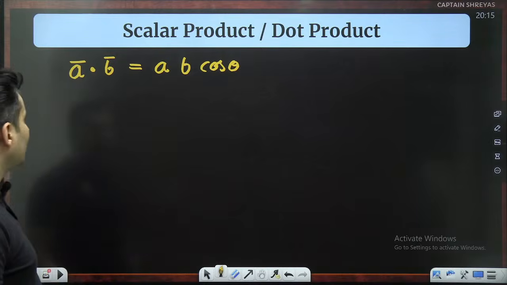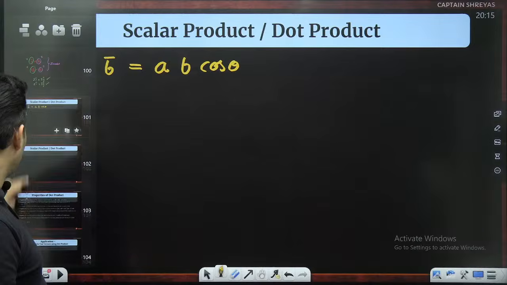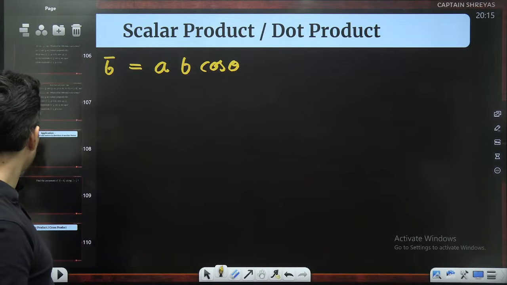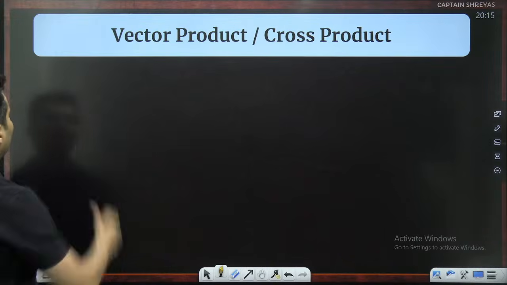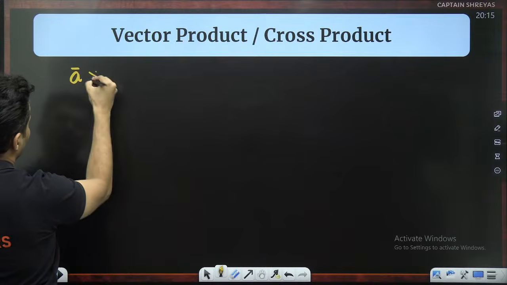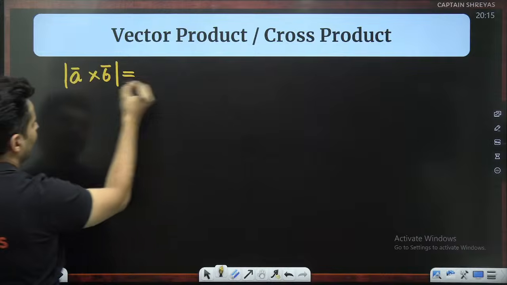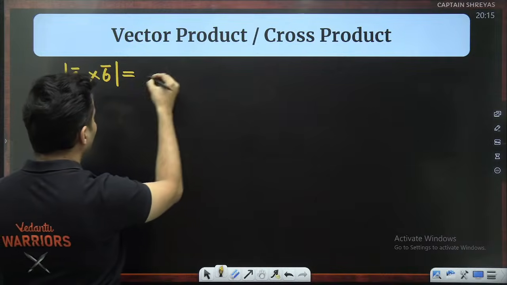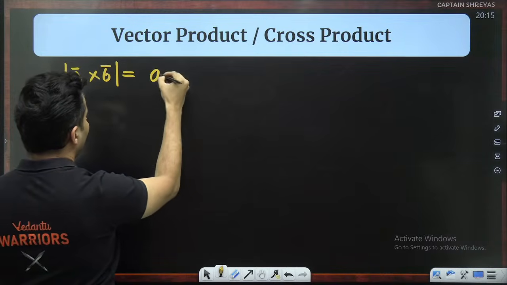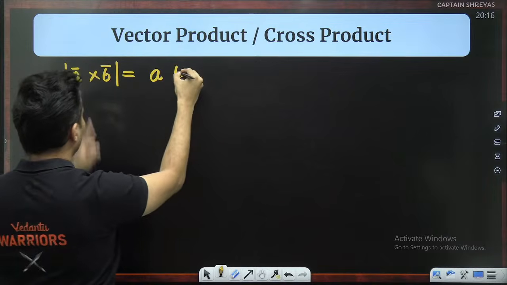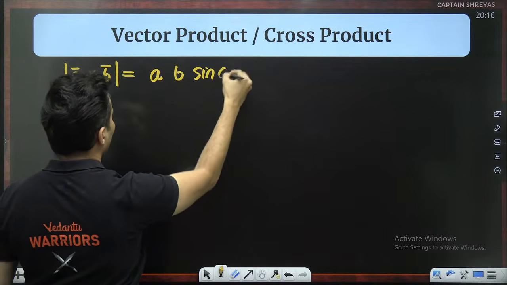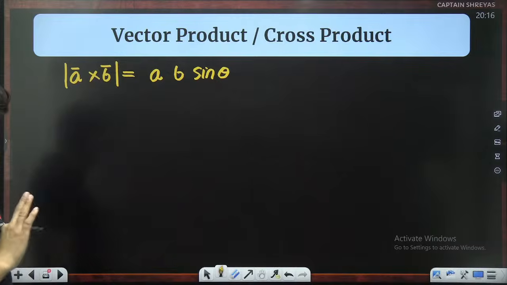Whereas in the vector product, if it is A cross B, then the magnitude of that vector, remember it's vector product, cross, it is A, first vector, second vector, into sine of the angle.